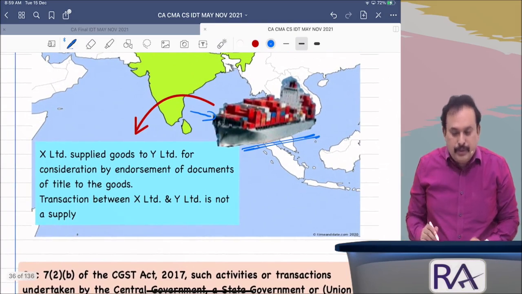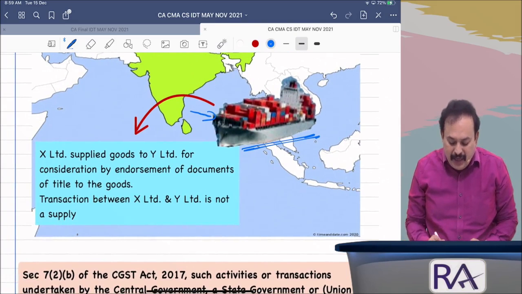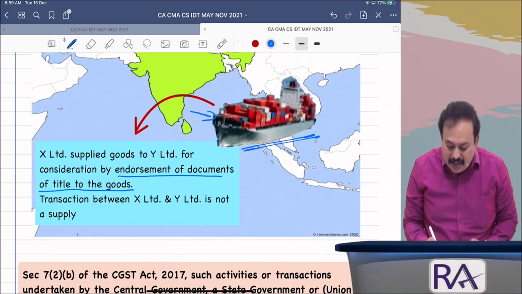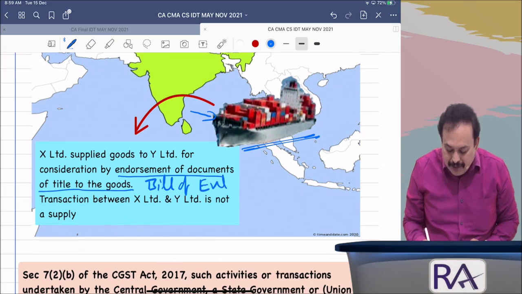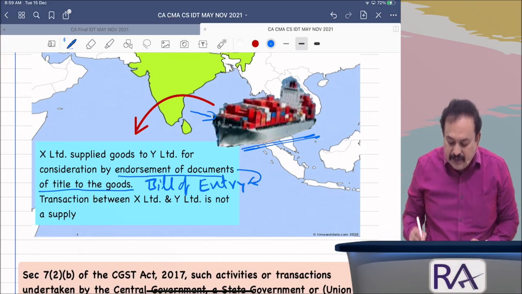Supply of goods: X Limited supplies the goods to Y Limited for consideration by endorsement of documents of title to the goods, which means by transferring the bill of entry. That is important to note. The bill of entry is a document of title to the goods.